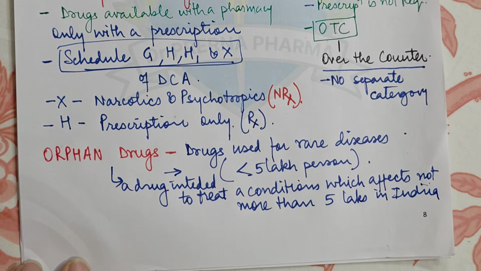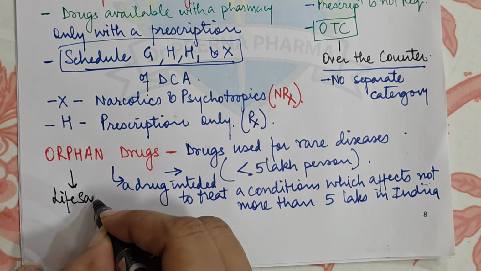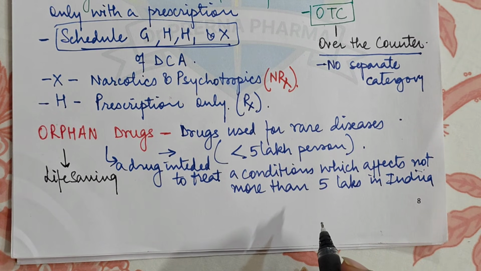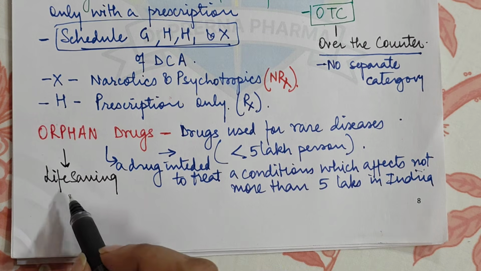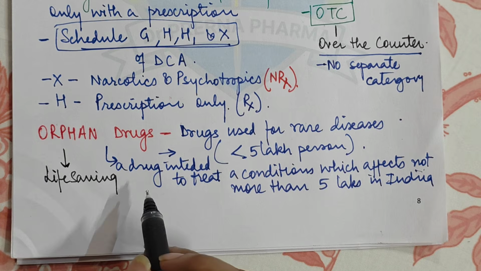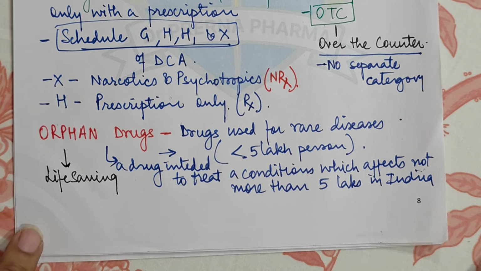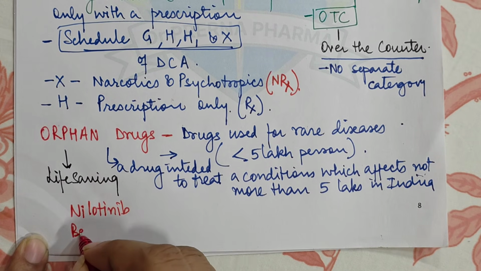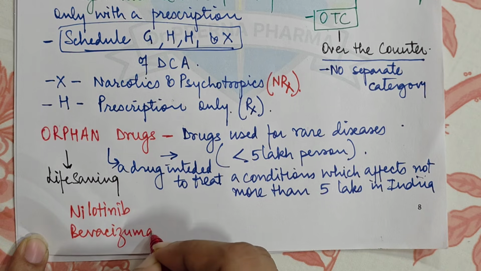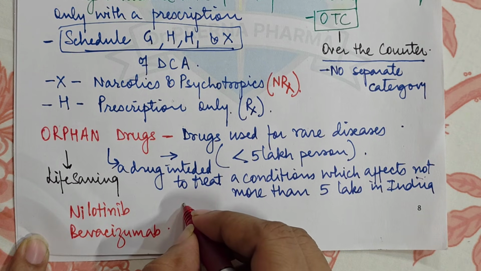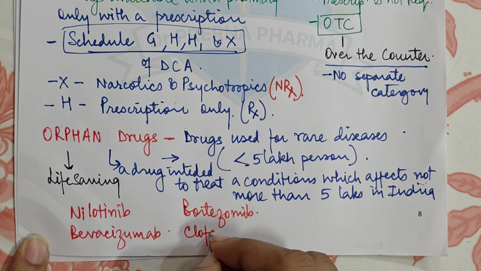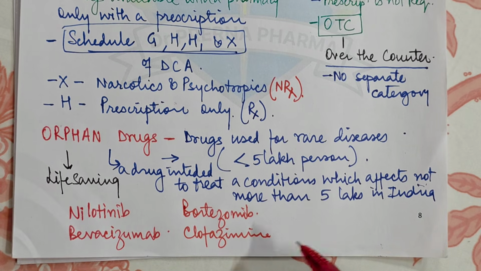Now these drugs, what is the importance? They may be life-saving. Why life-saving? Because they are basically for rare diseases, and if someone gets a rare disease, usually it is a life-compromising disease. So a drug which can be useful in that particular disease is life-saving. For example, let's see the names of drugs. Like we have nilotinib, then we have bevacizumab, then some other examples like bortezomib or clofazimine. So these are just some examples of drugs which are used in rare diseases, and so they are called orphan drugs, right?